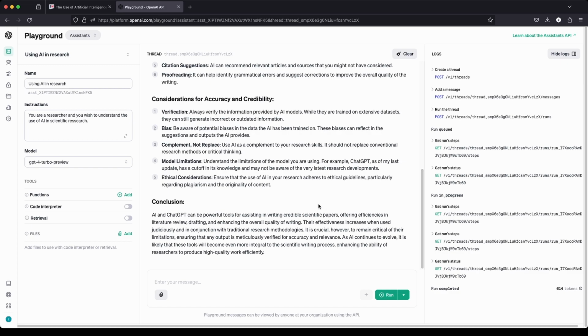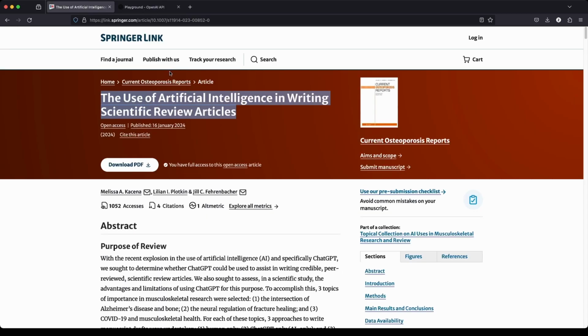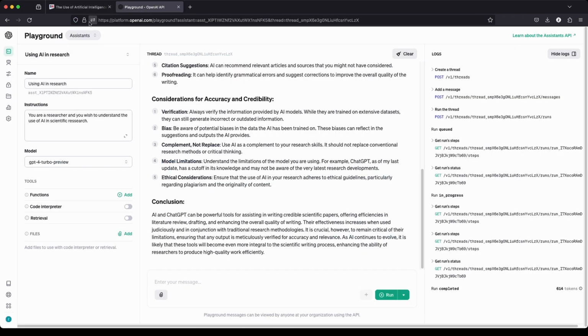I want to enhance the response based on a literature that I found. This is the file that I will add to the assistant. I found this on this site, springer.com. You can download it. So I am going to add the file to the assistant. I can add it to the assistant as well as the thread. In this case, I'm going to add it to the assistant. The file is being uploaded.